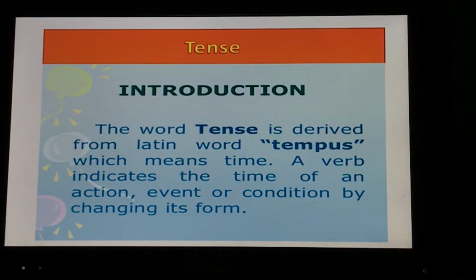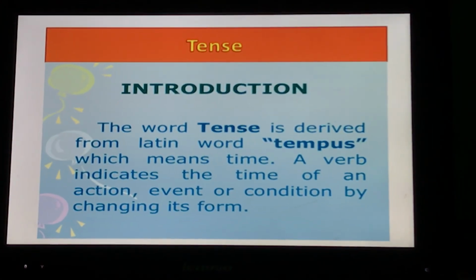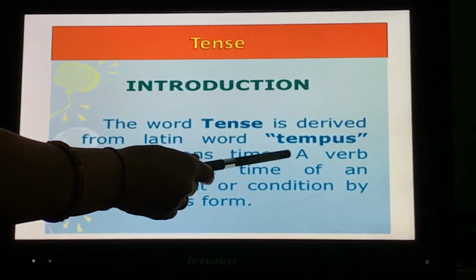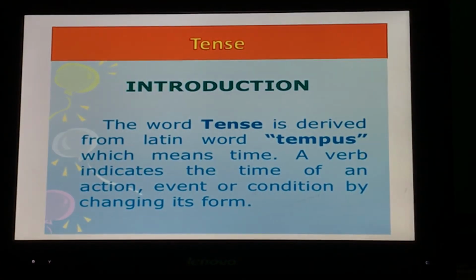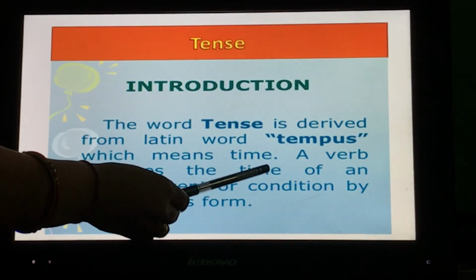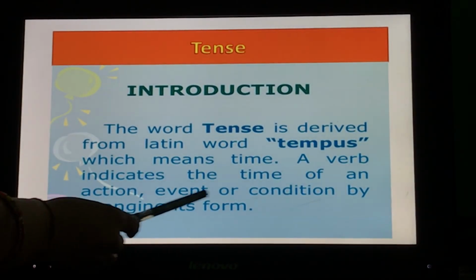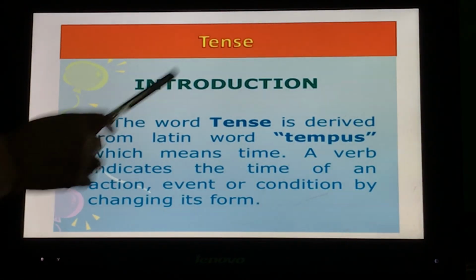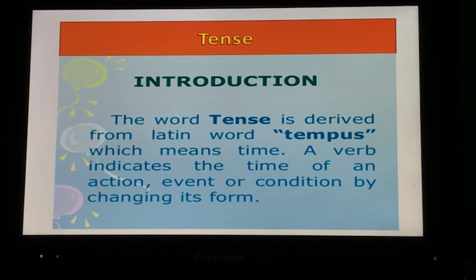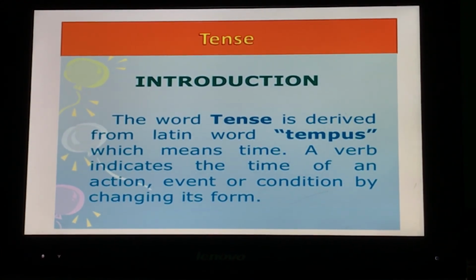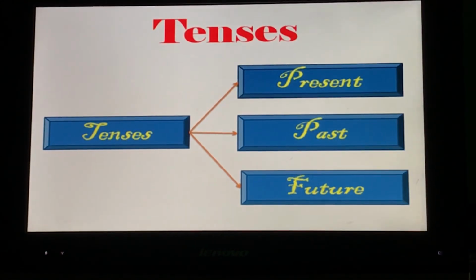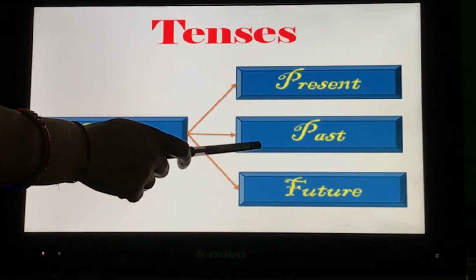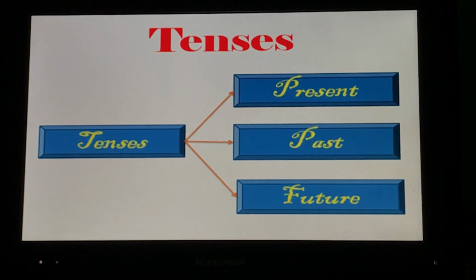Students, today's topic is tense. The word tense is derived from the Latin word tempus, which means time. A verb indicates the time of an action, event or condition by changing its form. Tense indicates the time of action or a state of being in the past, present or future. There are three main tenses: past tense, present tense and future tense.